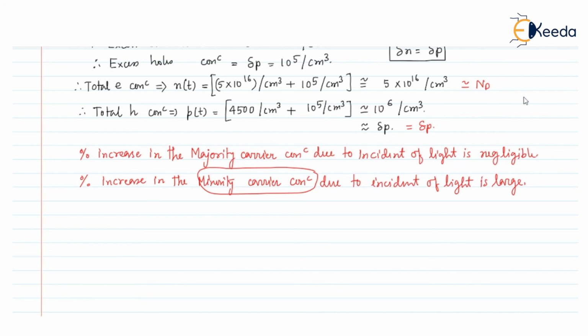So this is all about the example on the light incident on semiconductor.